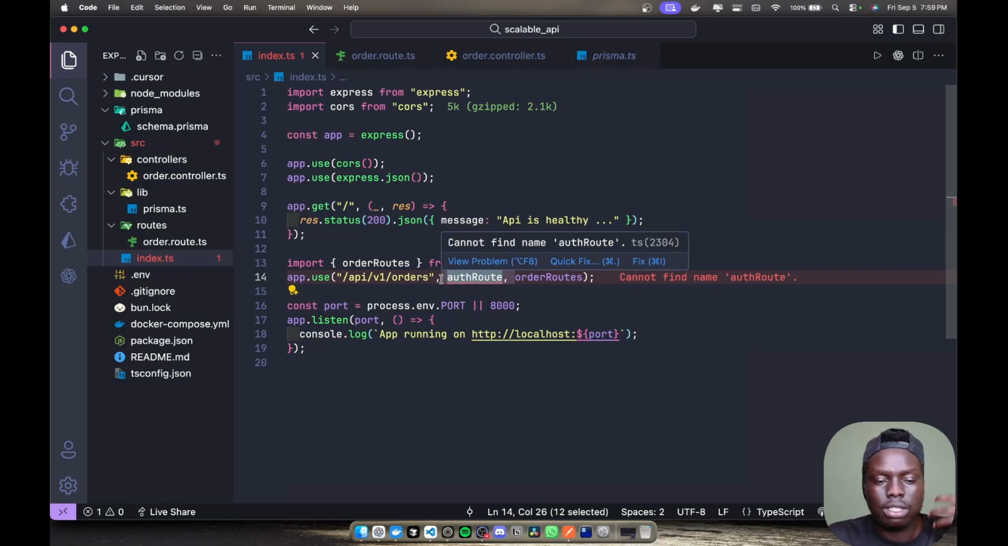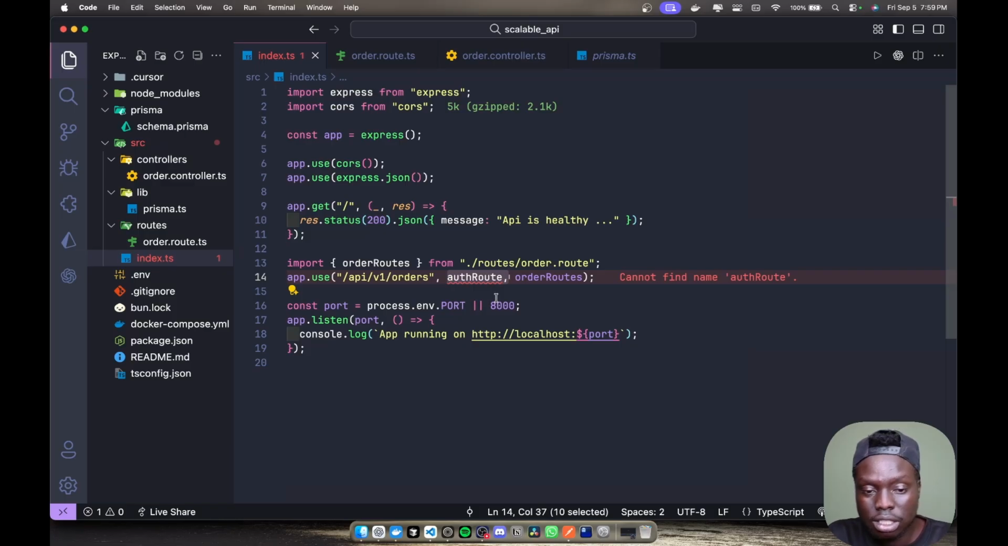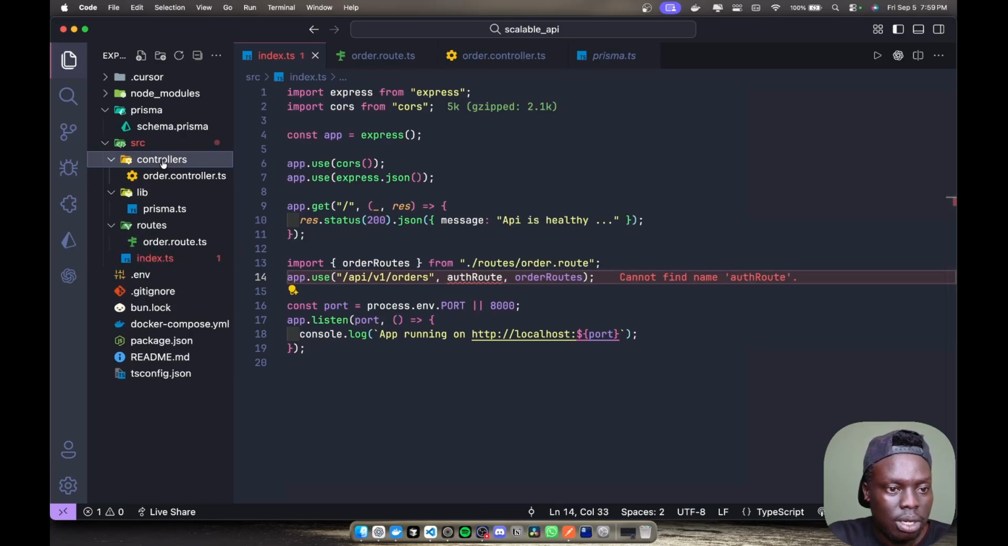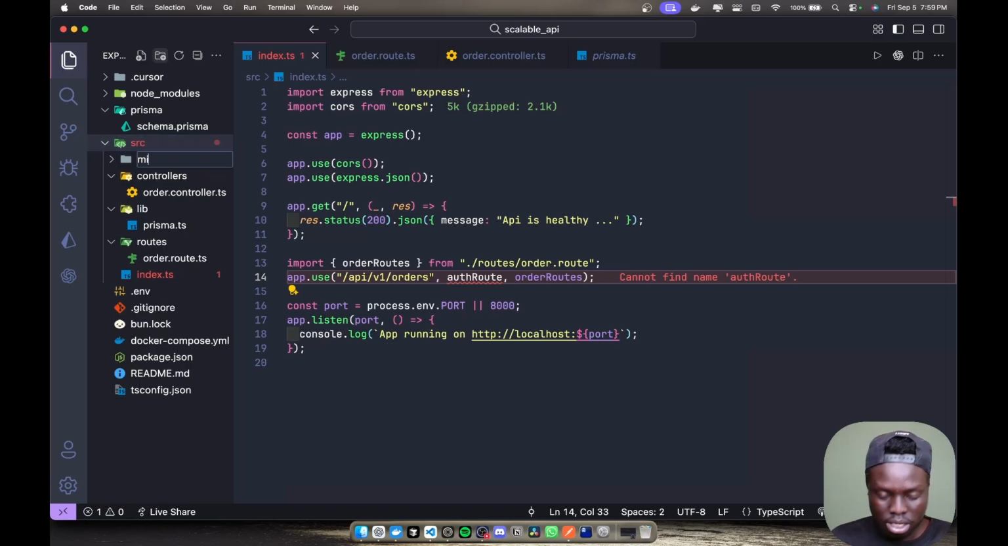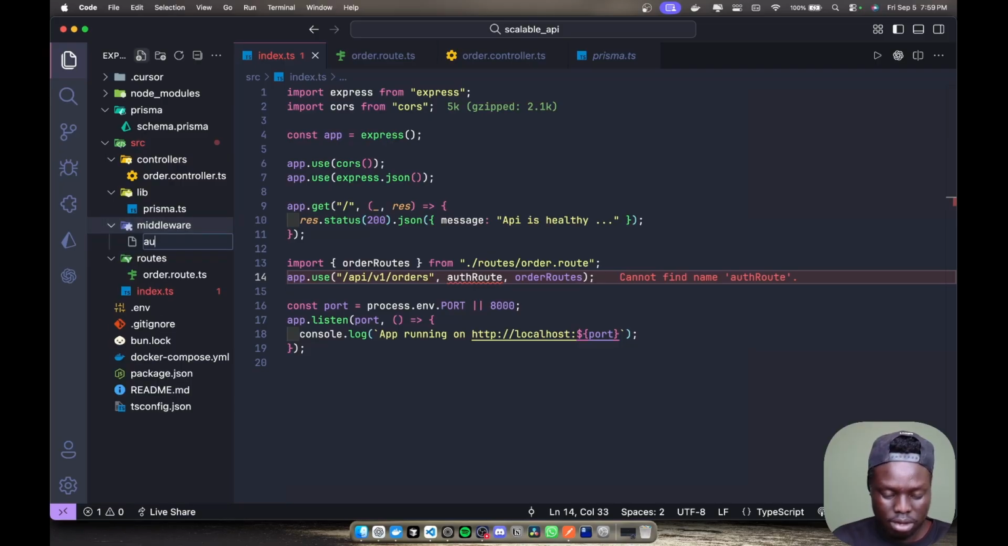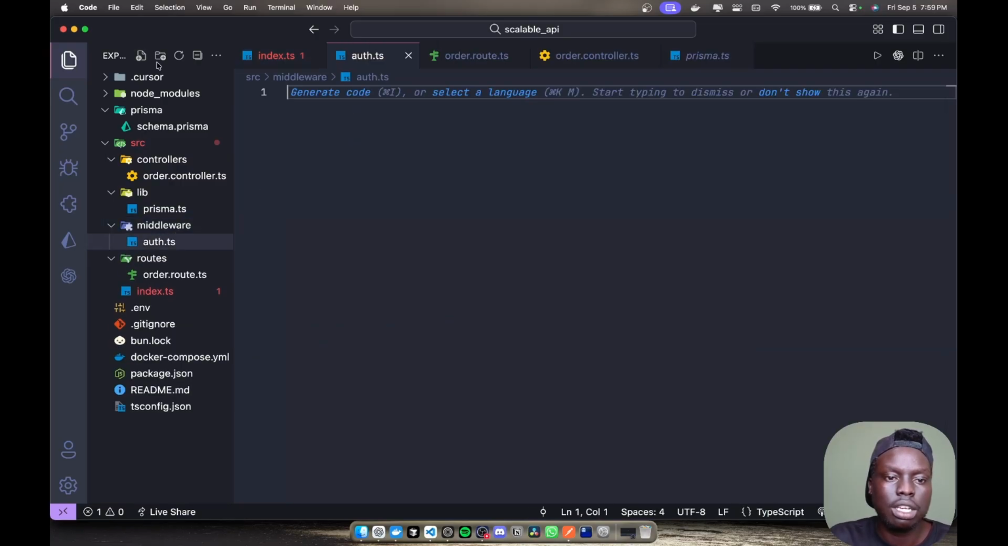The middleware will first check when we send a post request or any request to this API/v1/orders. It will first go through the middleware, and then it will check inside the middleware: is this user an authenticated user, and does this user have the specific role to create this? Is this an admin route? This is all that you will put, and then you will come inside the SRC and create something like middleware. Inside the middleware you can have auth.ts, and then you can go ahead and check for everything that you need.